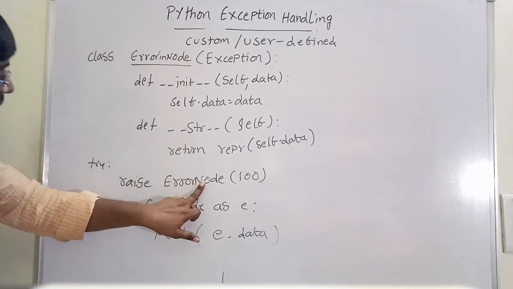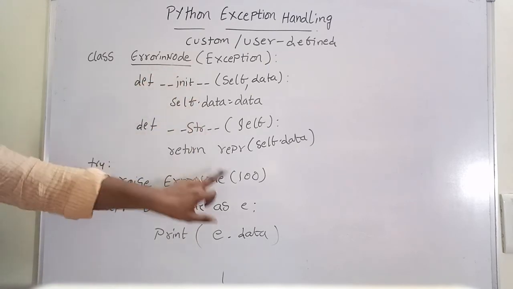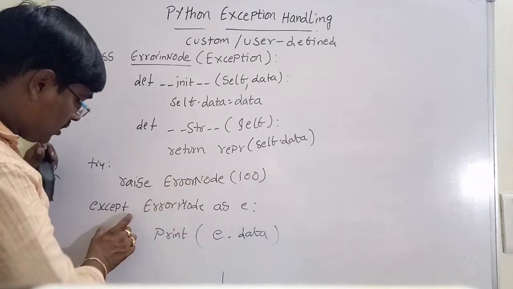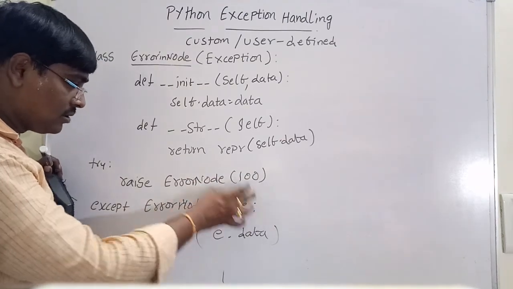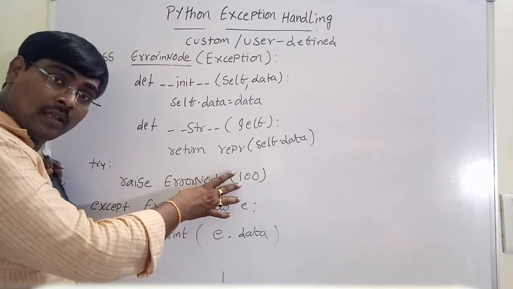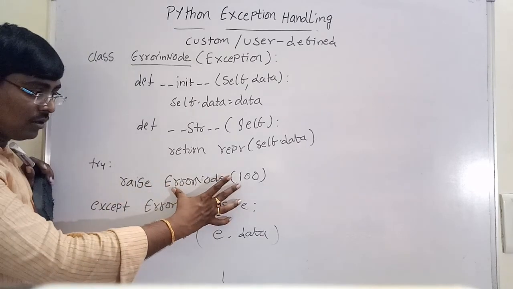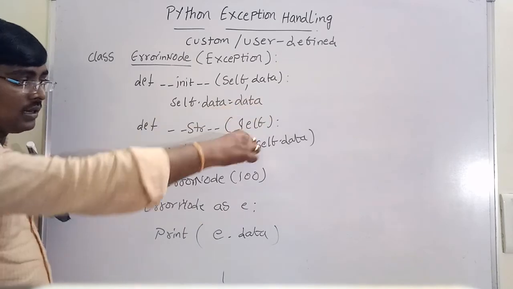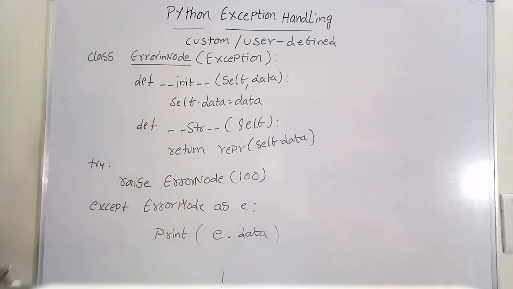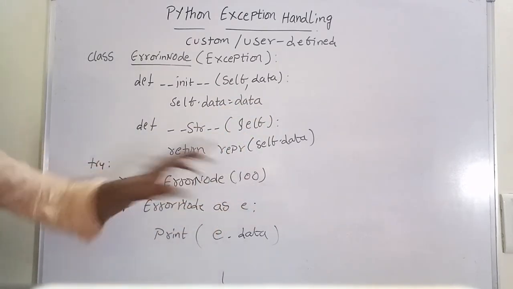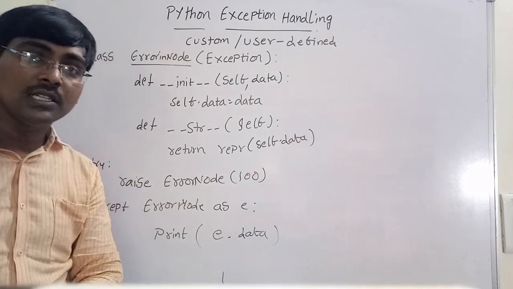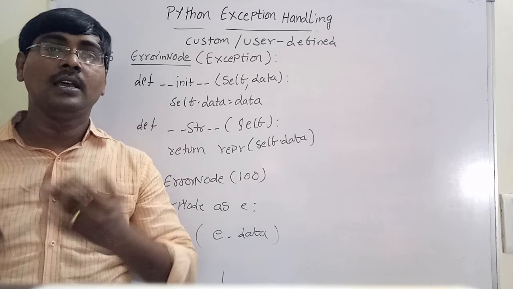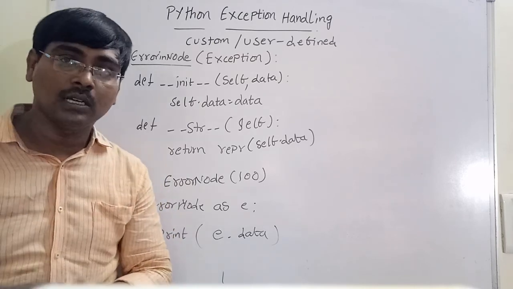That means I am calling the exception ErrorNode with the value 100. So except ErrorNode as e. If this has an error, whenever I call it, automatically it goes to this one, e.data. The output is simply 100, and 100 is printed on the screen. This is the way we define built-in exceptions and user-defined exceptions. In the next session, we will move to the next concept. Thank you.